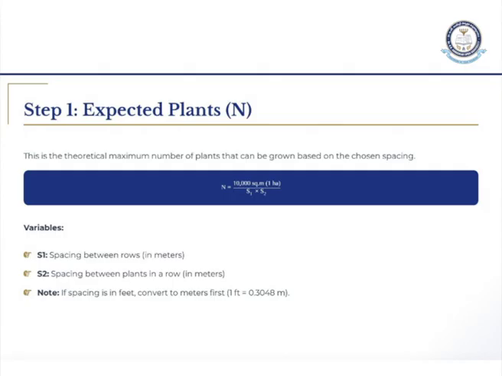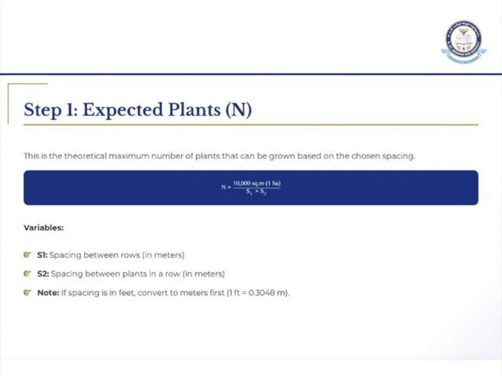First is expected plants. You can't directly expect, right? You can't count it every time. So it is a theoretical maximum number of plants. What is the formula here? You will be calculating expected plants equals 1000 by S1 into S2. What is meant by S1, what is meant by S2? S1 is the spacing between rows.